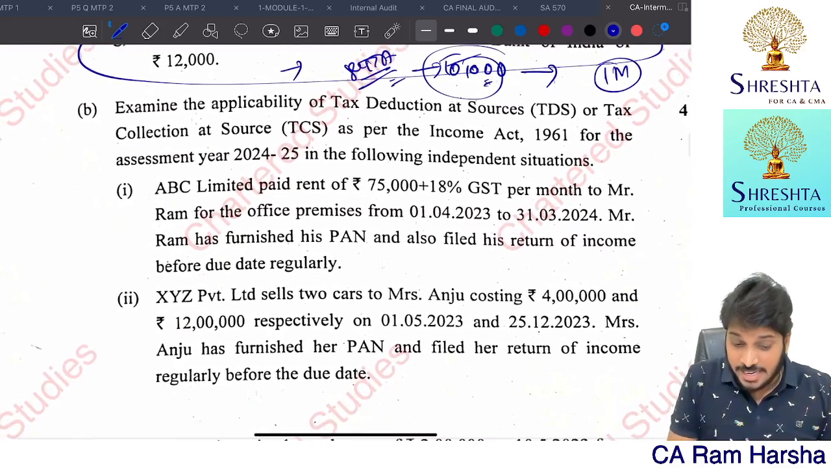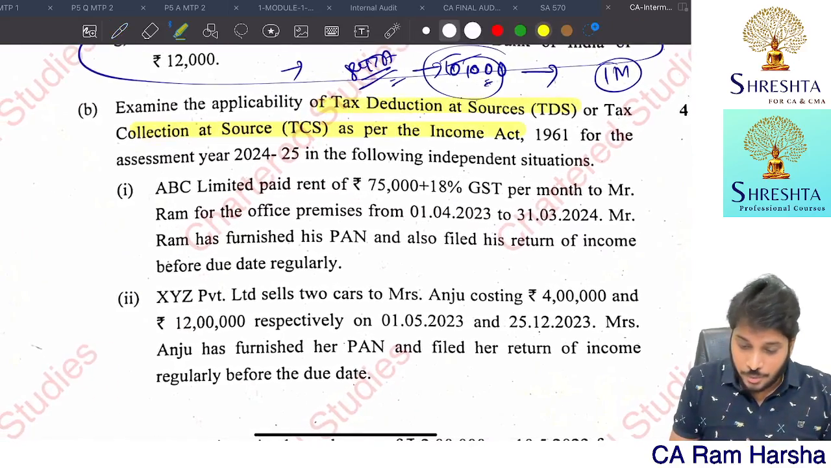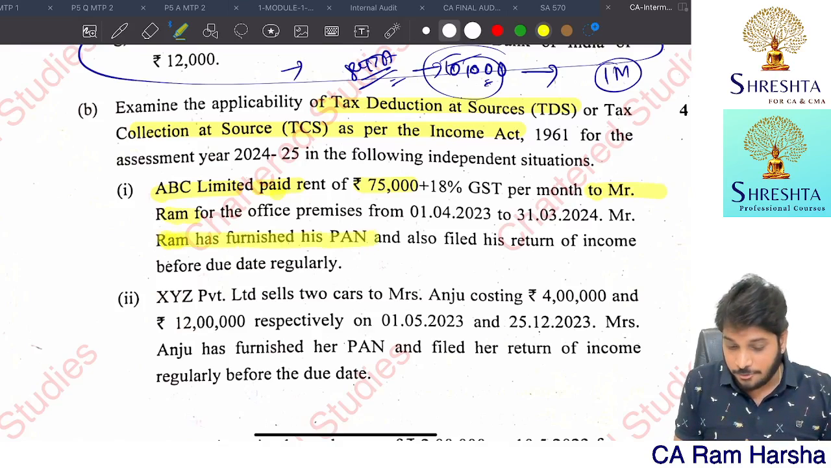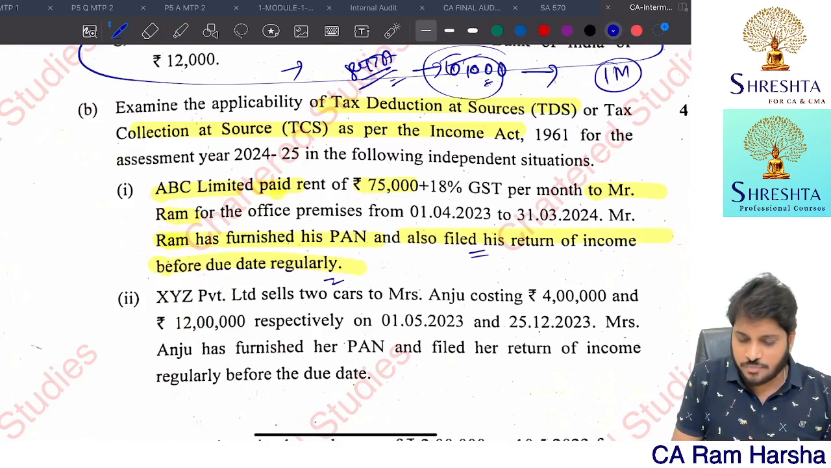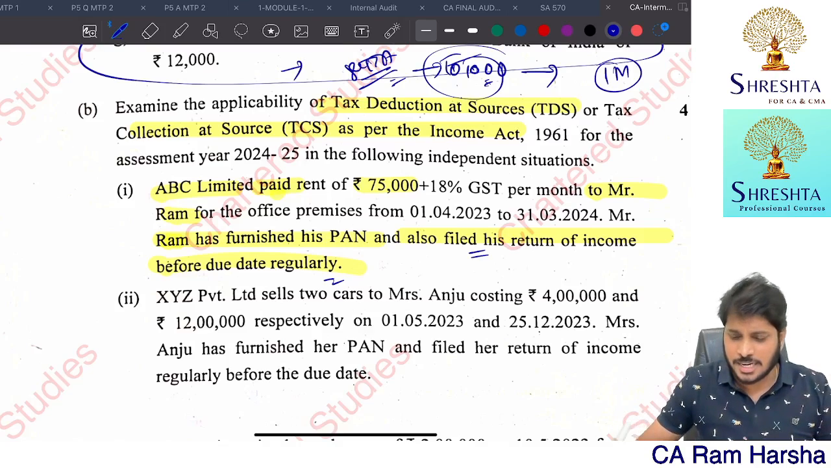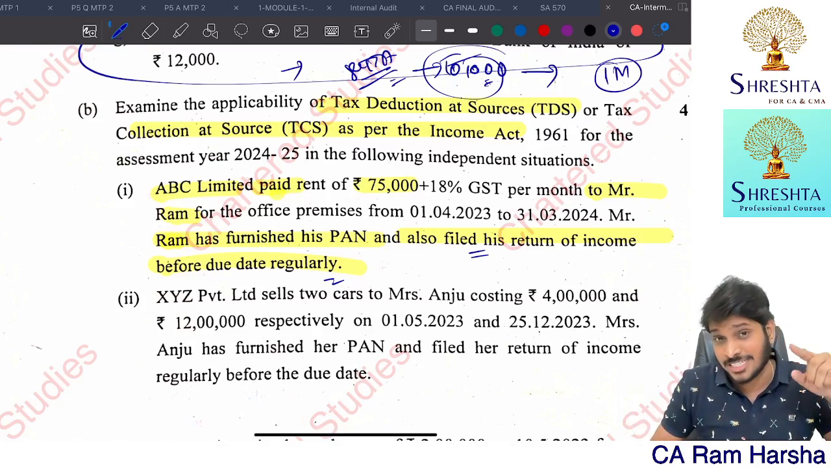Next, TDS related applicability, where ABC Limited paid a rent of 75,000 rupees plus GST. And to whom they are paying, to Mr. Ram, for his PAN, also filed return of income before the date regularly. So since Ram is filing return of income before the due date regularly, higher rate of TDS and all will not apply. 206 AB will not apply.